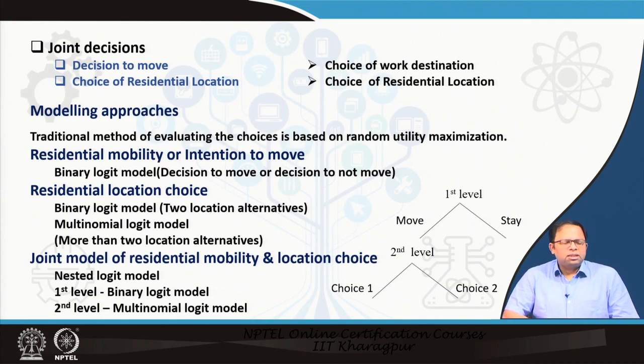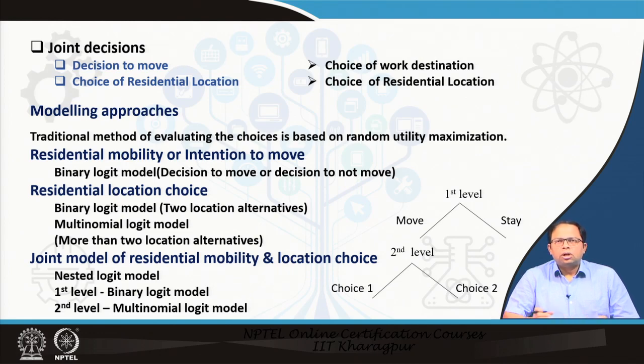So we already discussed that certain decisions are joint. For example, the decision to move and the choice of a residential location. This is a joint decision. That means once I decide to move, then only I will choose a particular location, or based on the choices available to me, I may decide to move. So both the decisions are taken simultaneously.